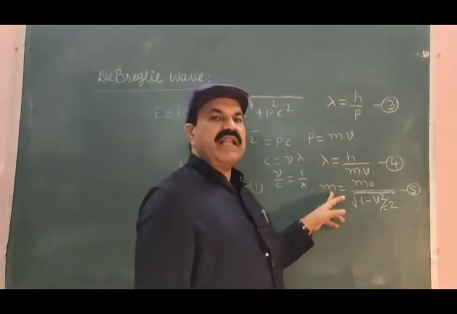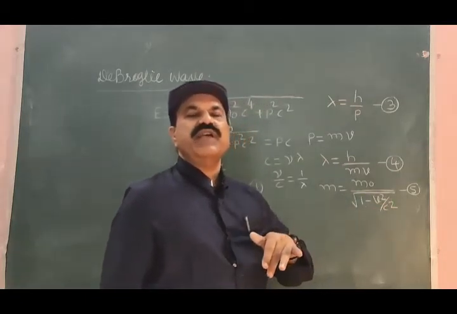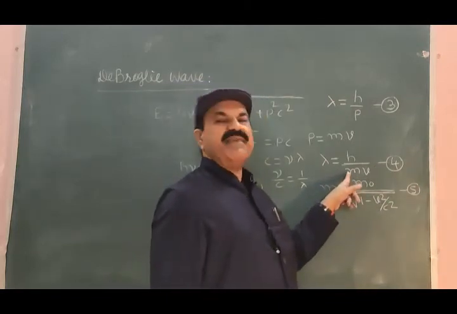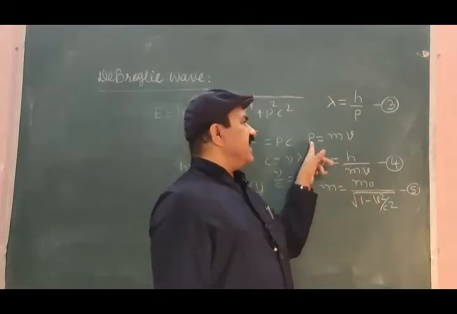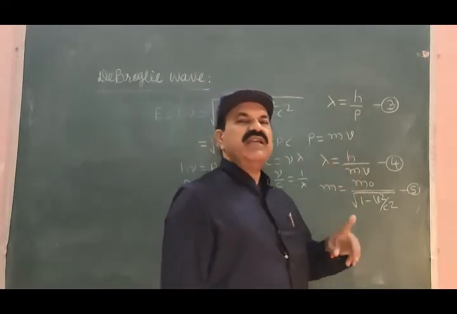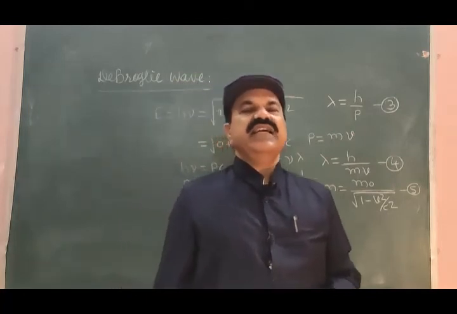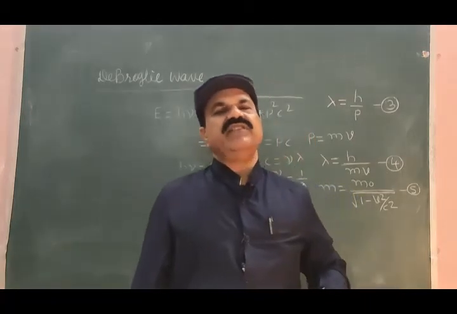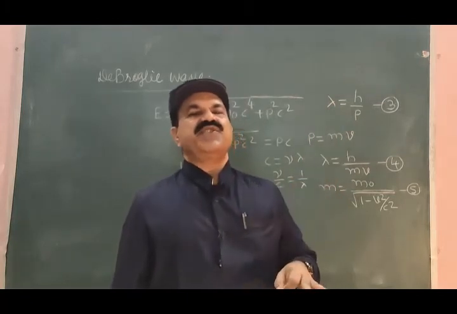This is becoming larger and larger as this velocity v is accelerated to higher and higher values. It means that this m is increasing. If v is increased, m is increasing, it means that the momentum p is increasing, h is constant, so wavelength lambda is decreasing. It means that the wavelength of the wave associated with a mass in motion is very, very small.